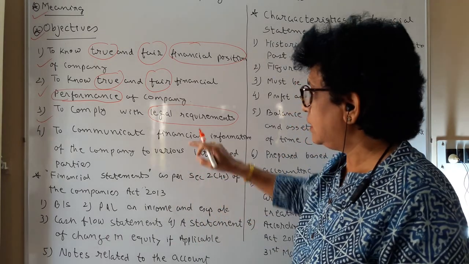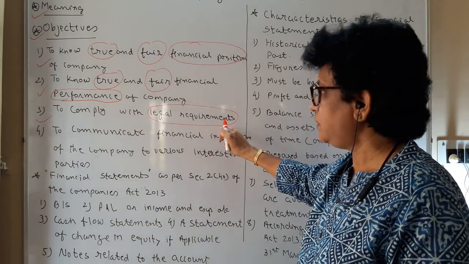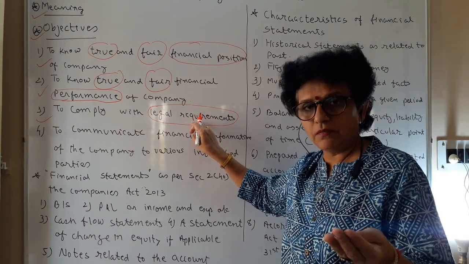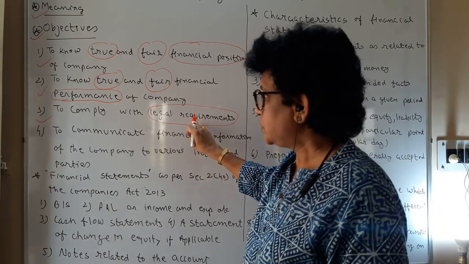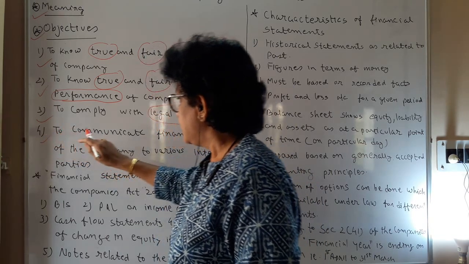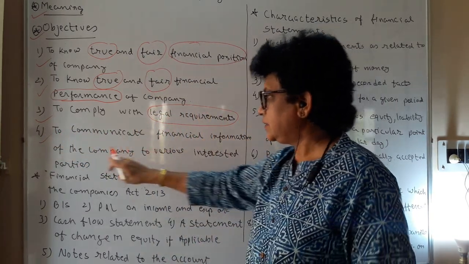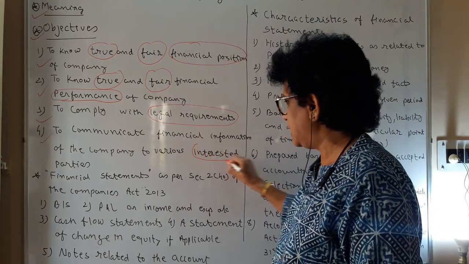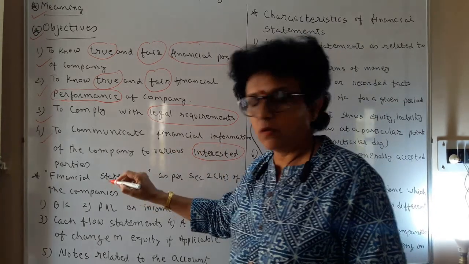So legal, all the requirements have to be fulfilled. It has to be done in a precise manner, not in a way which you feel like. So, to abide by the legal requirements, to communicate the financial information to the company's various interested parties, meaning the stakeholders.